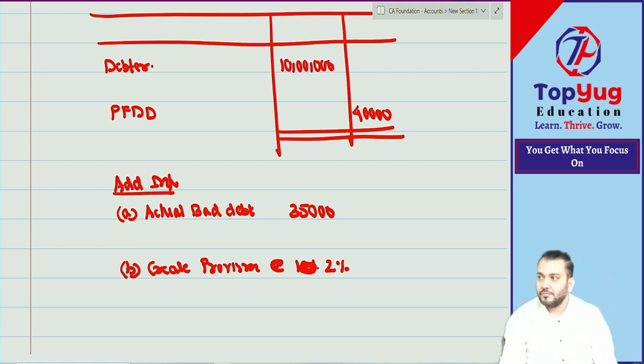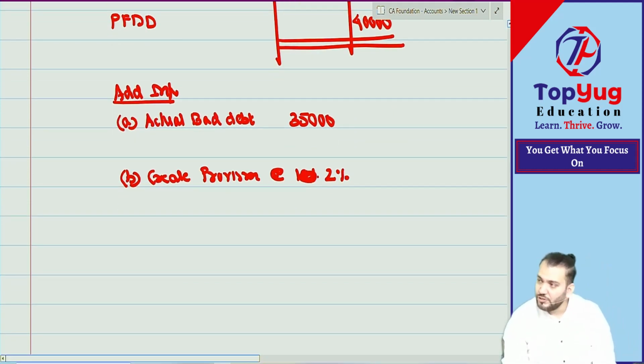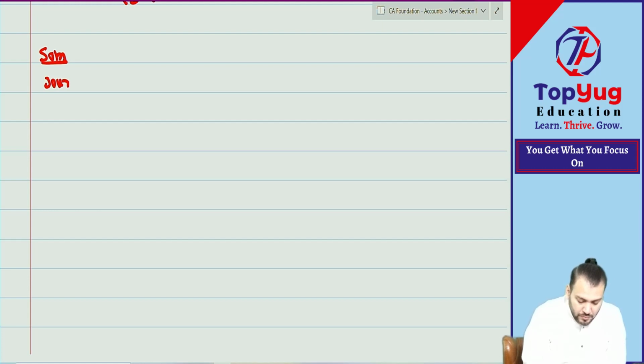Have you done? Not done. Confused? Chalo, batao, let us start. Journal. Batao, first journal is for bad debt. What journal entry? Bad debt.